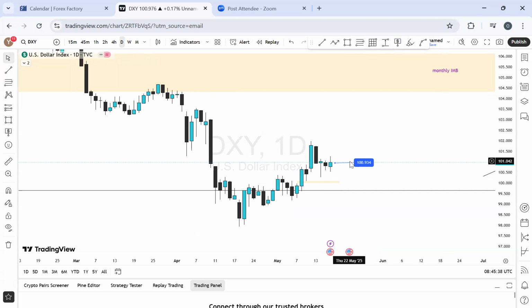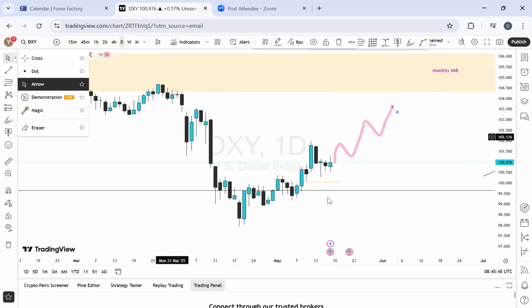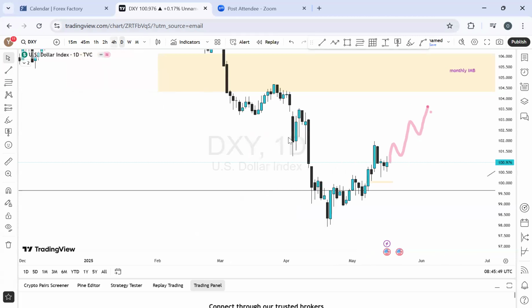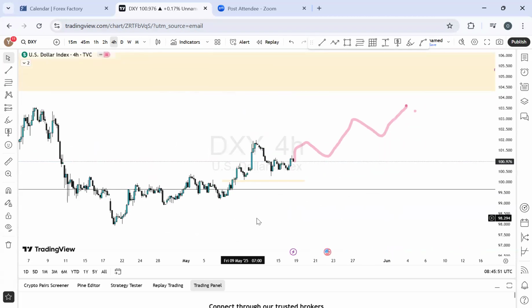I don't need this. This will be my outlook on this particular as well. All right. So that is that on the DXY on daily time frame analysis. So let's check what we have on the 4-hour time frame. Let's see the opportunity we have there.